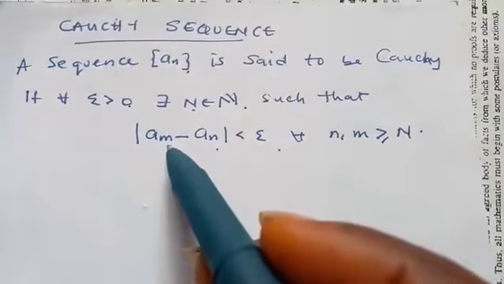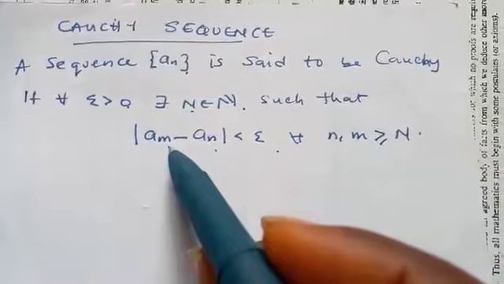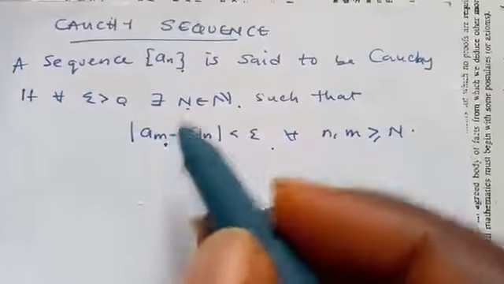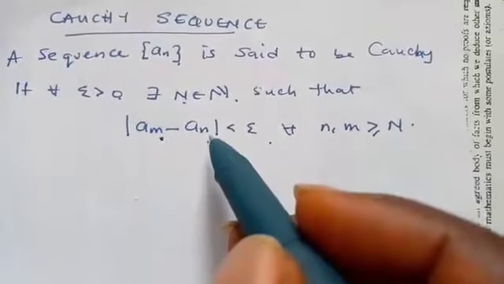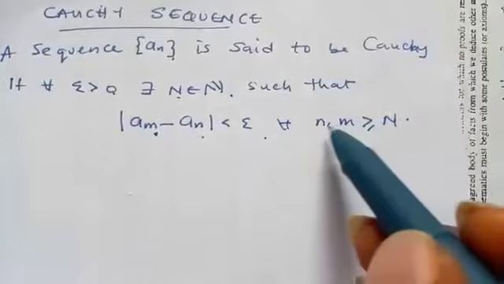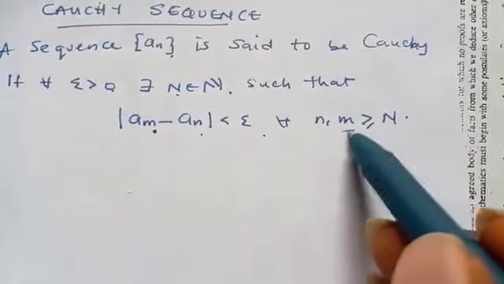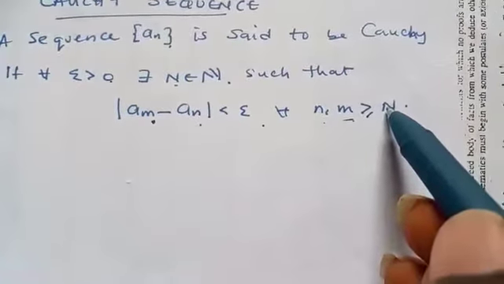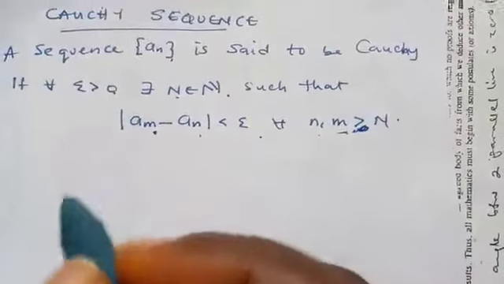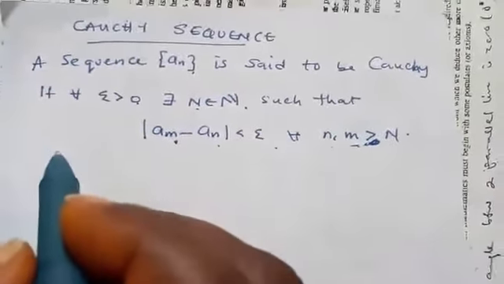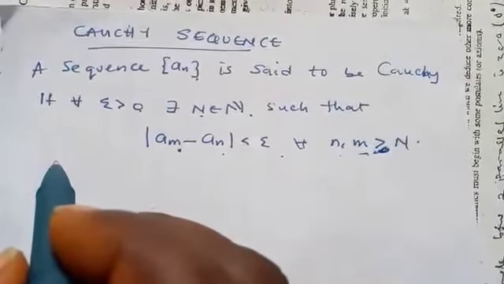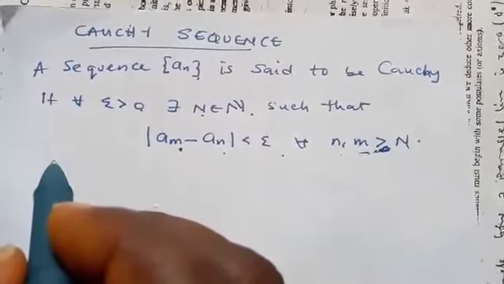That is, if you pick any other terms of the sequence, and we subtract, the result will still be less than epsilon for every m and n greater than this capital N. So that is a Cauchy sequence. It's an extension of convergence of a sequence.